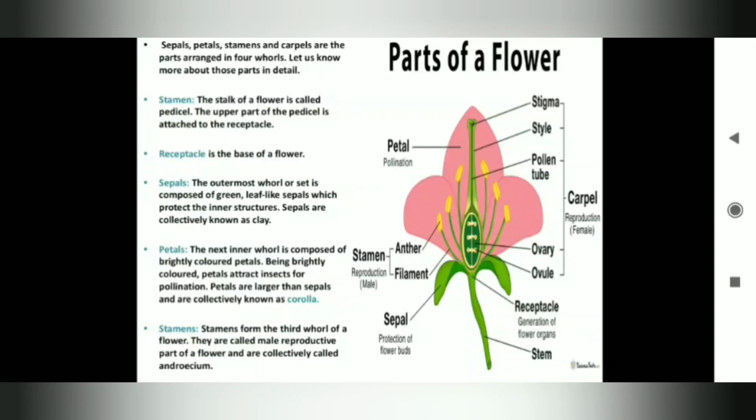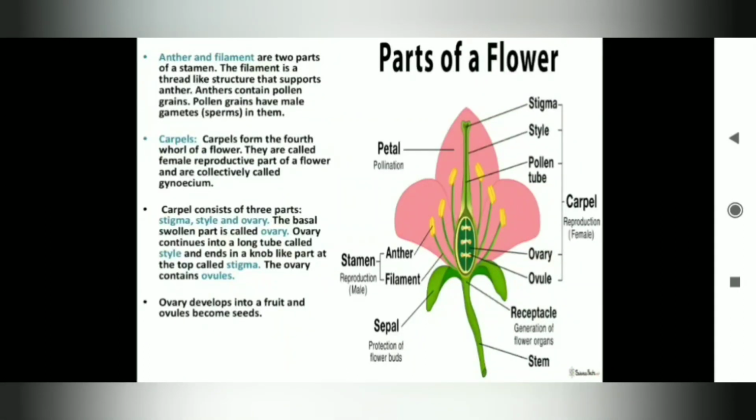Stamens. Stamens form the third whorl or set of a flower. This is called the male reproductive part of a flower and is collectively called androecium. Anther and filament are the two parts of a stamen. The filament is a thread-like structure that supports the anther. The anther contains pollen grains. Pollen grains have male gametes, that is sperms, in them.